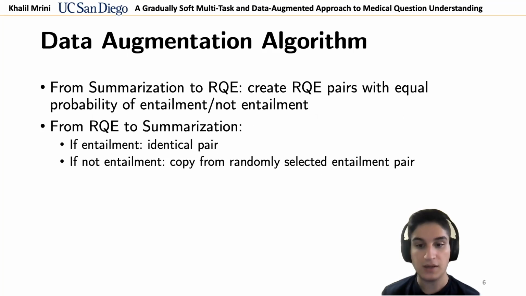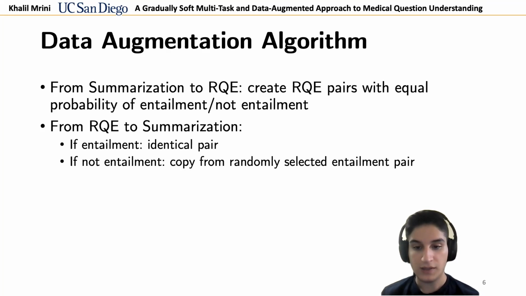For each existing summarization pair, we first choose with equal probability whether the equivalent RQE pair is labeled as entailment or not. If it is an entailment case, we create an RQE pair identical to the summarization pair. To create an equivalent RQE pair labeled as not entailment, the RQE CHQ is identical to the CHQ of the summarization pair, and the RQE FAQ is randomly selected from a distinct question pair from the same dataset split.